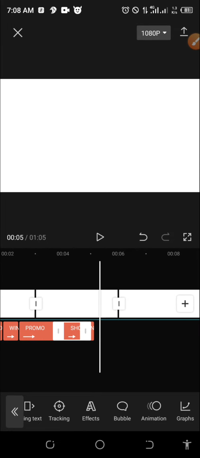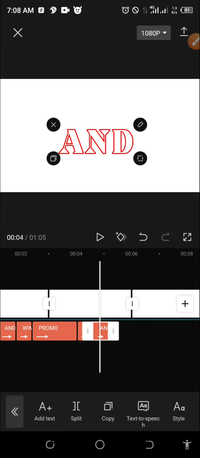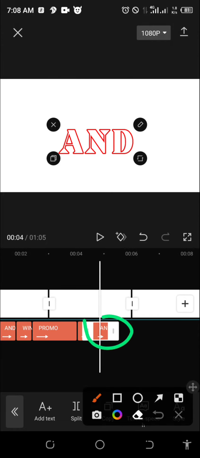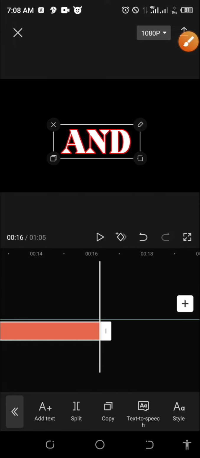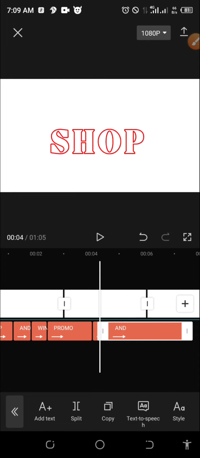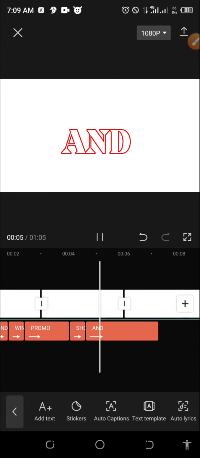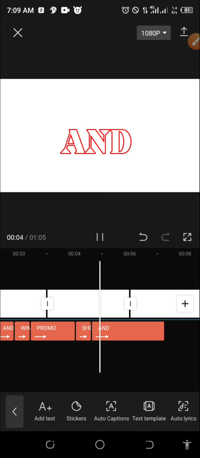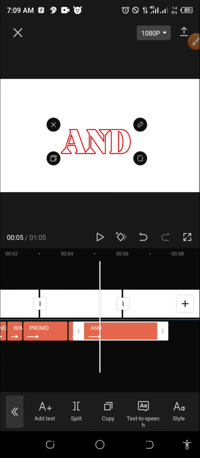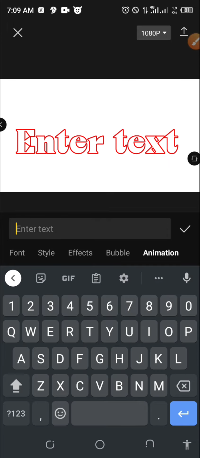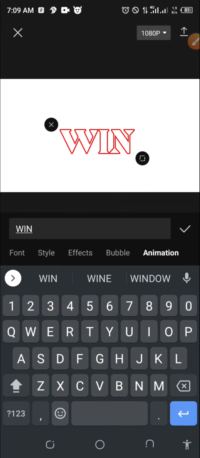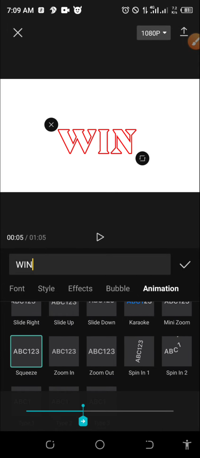Shop. So the next word is win. Let me click this again and just elongate it, since it has finished. I'm talking about the text color. I will elongate it, but not to that level. Let me see where and stop. So I will split here. I will click on split. So now the next word is win. Then I will go to animation, put squeeze, and click OK here.